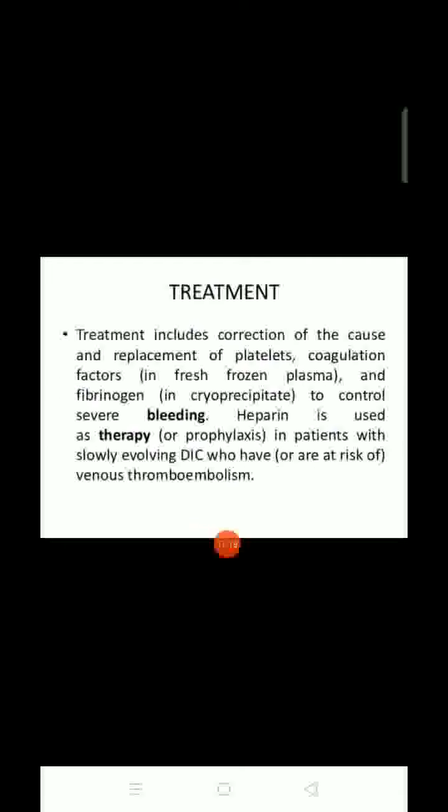Next, what can be the treatment? The treatment includes correction of the cause and replacement of platelets. Then coagulation factors in fresh frozen plasma, and fibrinogen in cryoprecipitate to control severe bleeding. Heparin is also used as prophylaxis therapy in patients with slowly evolving DIC who have or are at risk of venous thromboembolism. These are the treatments we can do for the patient.